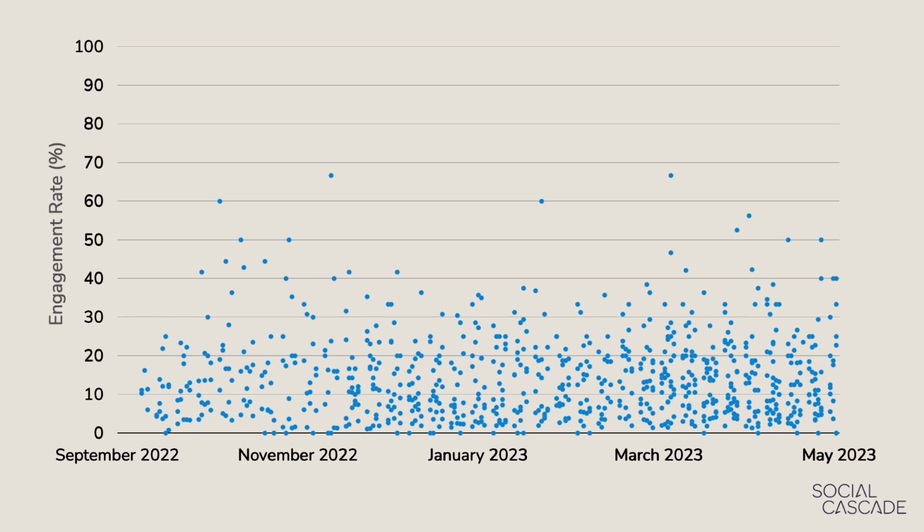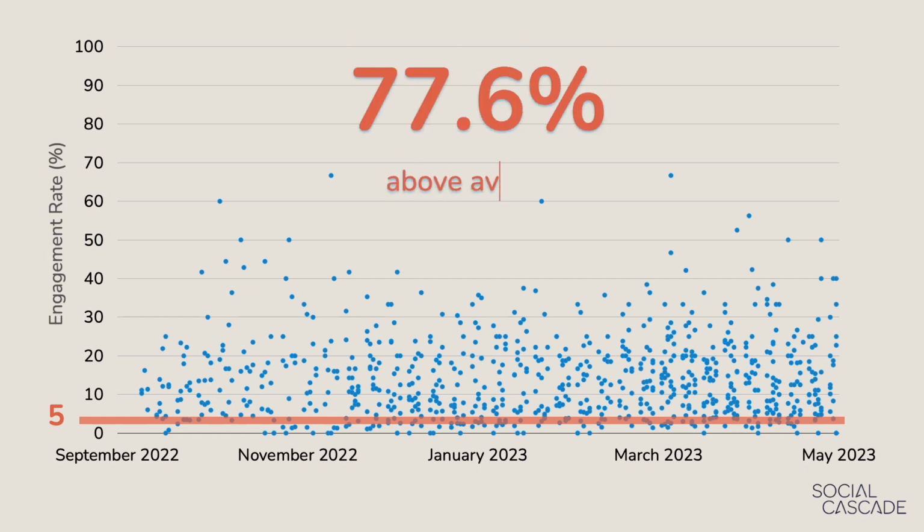Immediately, one of the things that stands out to me when we did this work is that some of these posts are going almost as high as 70% engagement. So let's go ahead and draw a line here at that industry standard 1 to 5% engagement rate. And we notice that a lot of these blue dots are above that 5% engagement rate line. In fact, 77.6% of the posts Social Cascade has delivered are above industry standard.